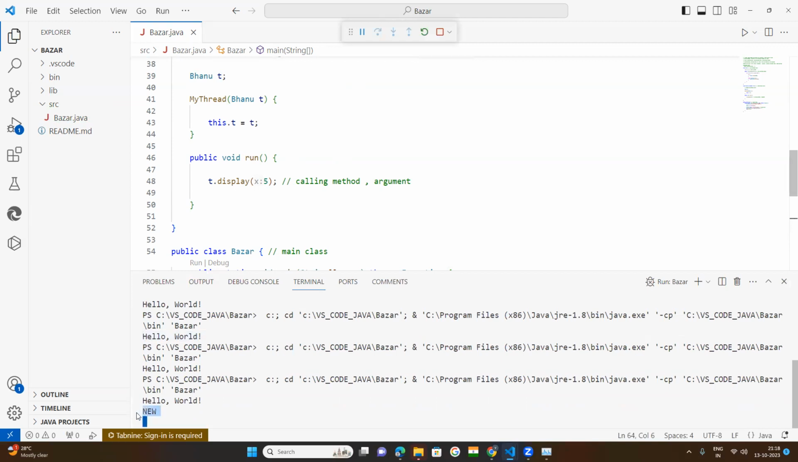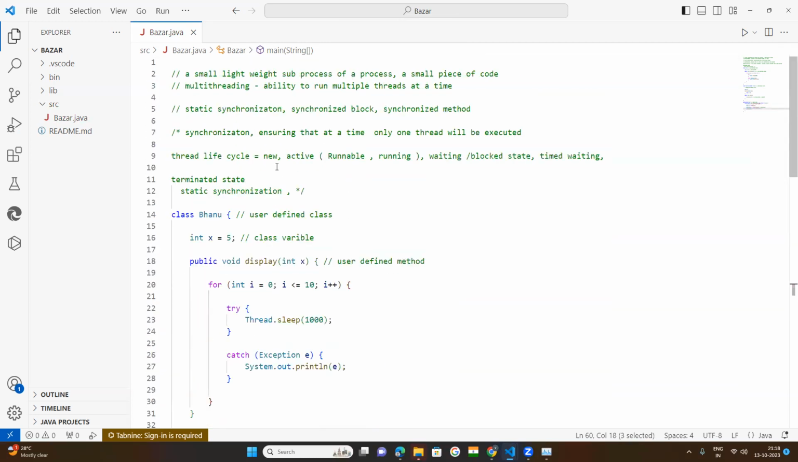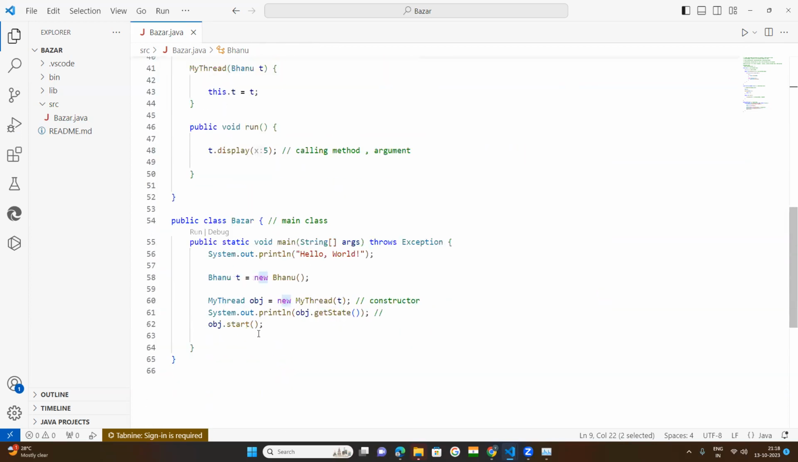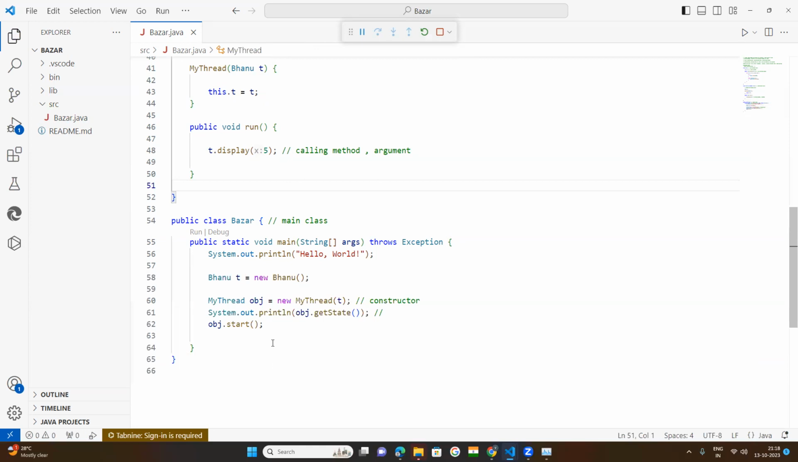Whether the thread is in new state. Try to understand. I told you that this is the first state. Once the object is created, I told you how many states there are. First is the new state. So once a thread is created, it will be in new state. So we have gotten that new state. Now that thread is to be put in active state, so I have used the start method.